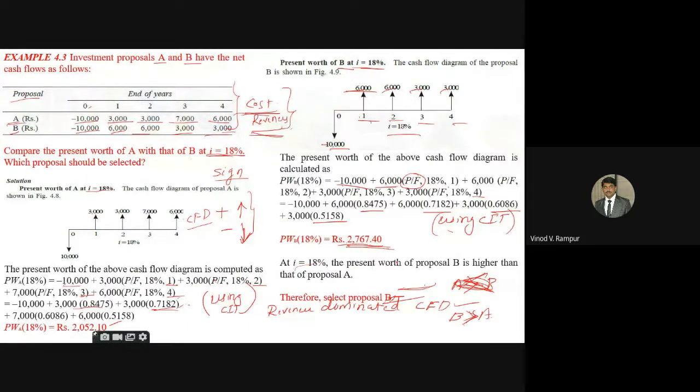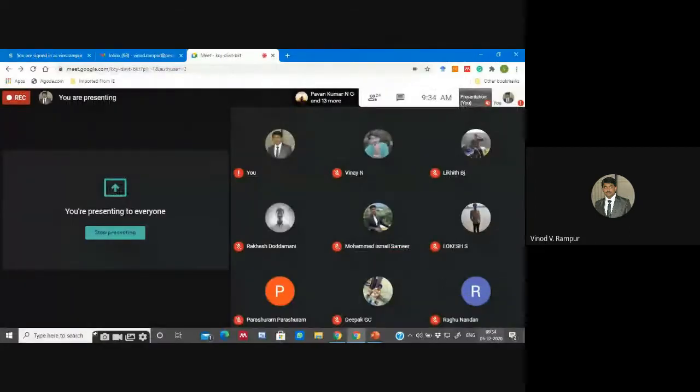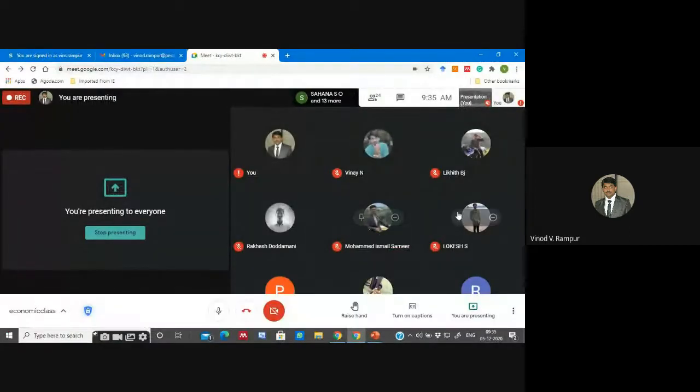Any doubt? Anyone, just unmute and give me feedback. Any doubt in this problem? Anyone? Are you there? Out of 24, Vinay N., Likhit.